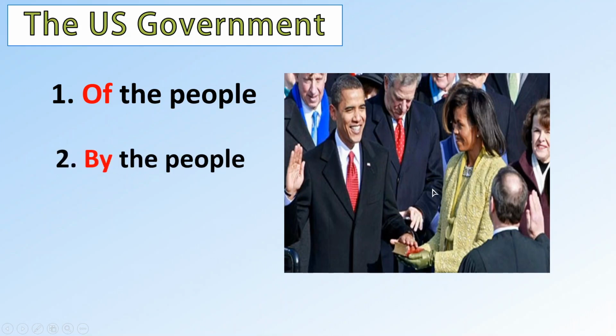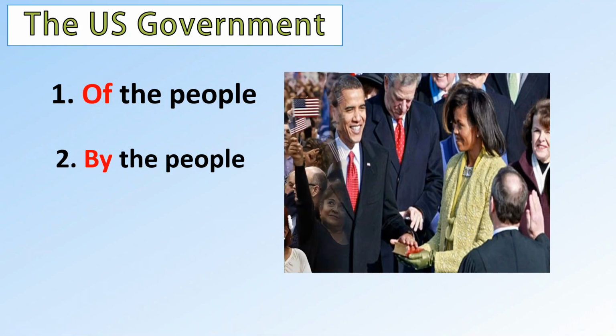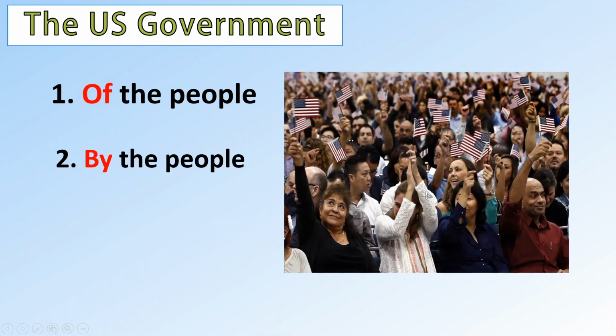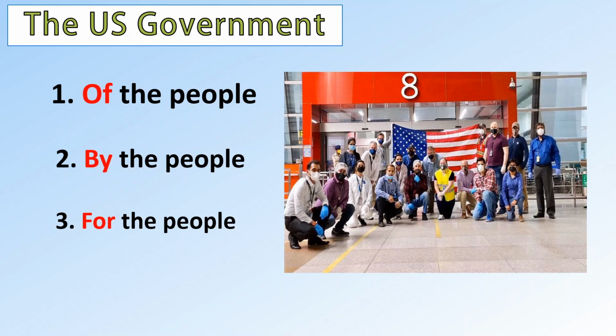Next, by the people, which means that every person, every citizen in the United States has a say on the rules and decisions. The people will vote, will elect, or they can share their thoughts by rallying. That's why it's by the people. And number three, for the people. This government is for the common good of all people. Every leader should serve the people because the government is for the people, as you can see in this picture.